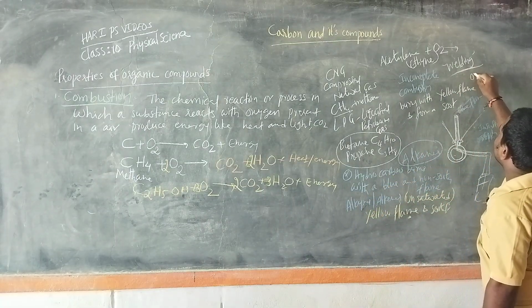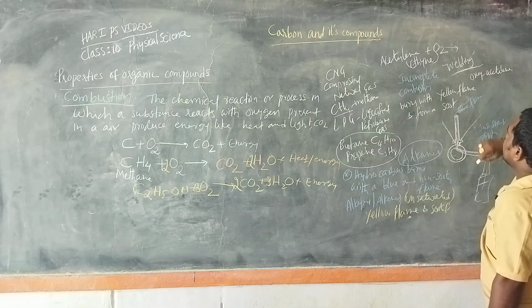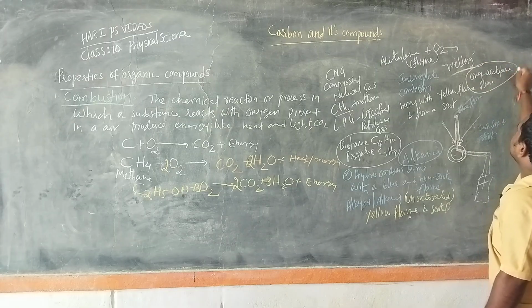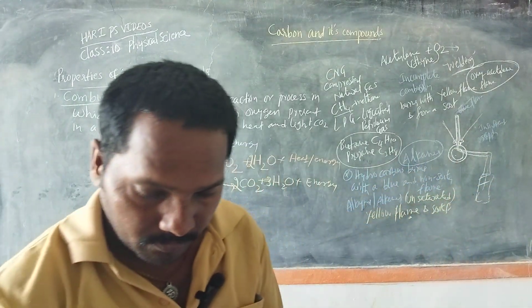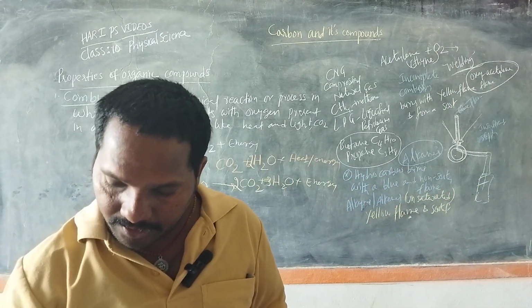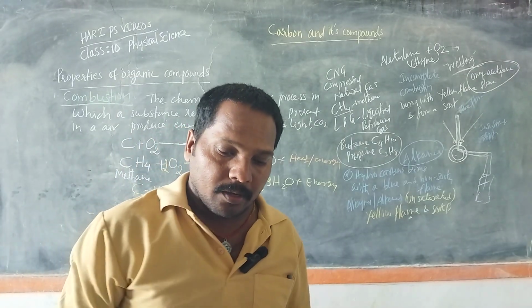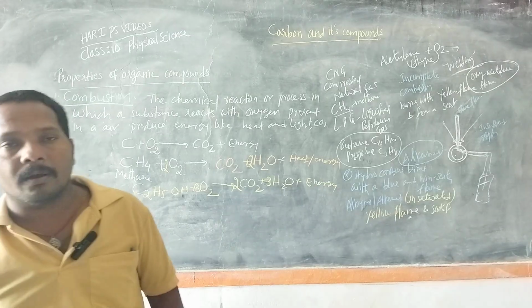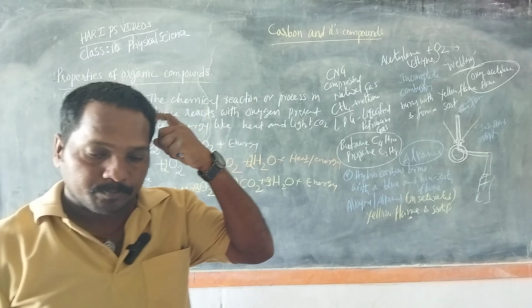That is called the oxyacetylene flame. The oxyacetylene flame is used to melt metals for welding. In case of welding, these are used.